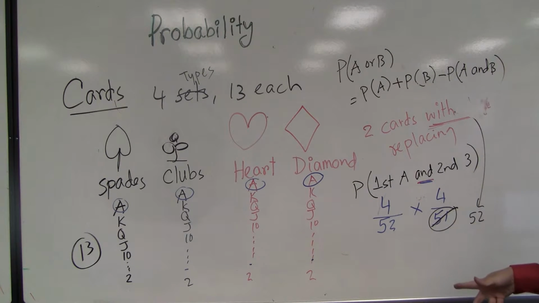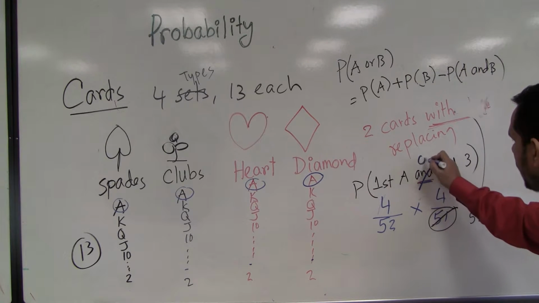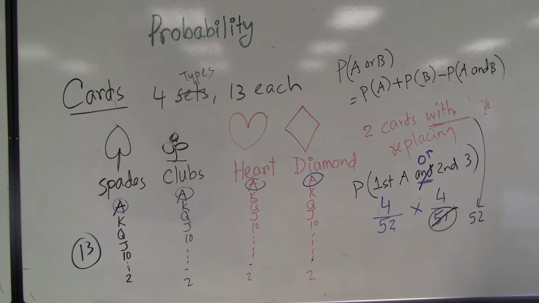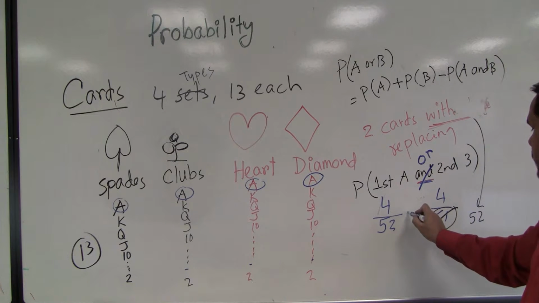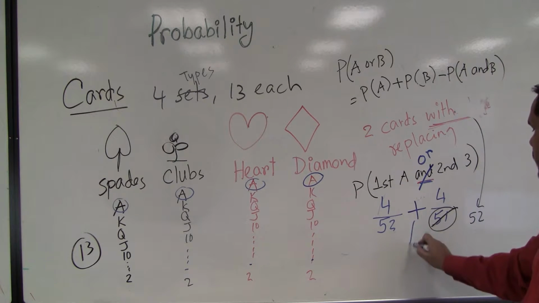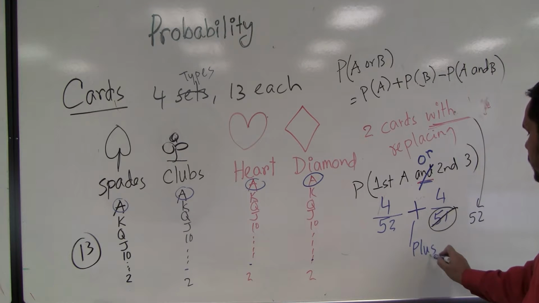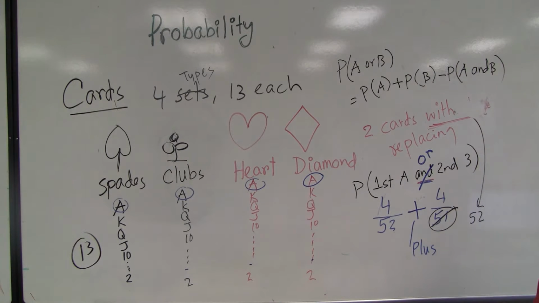Now same question. If I say here "or", then what will happen? If I do "or", it is no longer multiply, it is plus. Again this is plus. If I say "or" this, so I have more options. Now this is not one option. If I go to other kinds of questions, say